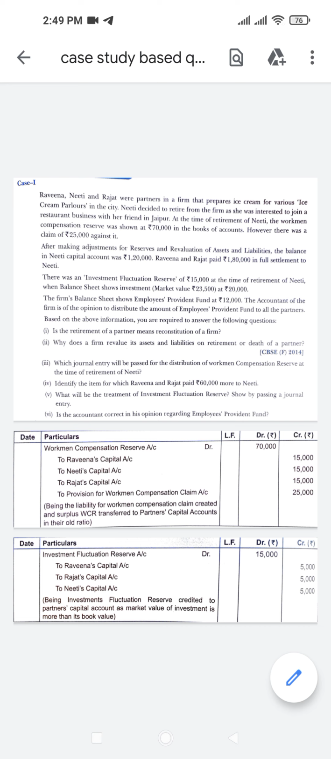Now the last question is, is the accountant correct in his opinion regarding employees provident fund? So the answer should be no. The accountant is not correct in his approach, as employees provident fund is a liability due to employees and not an accumulated profit. Hence, it should not have been distributed among the partners. It would be shown on the liabilities side of the balance sheet of the reconstituted firm.